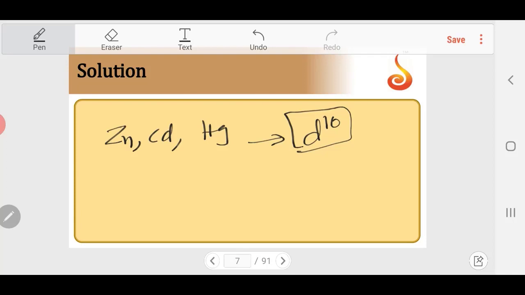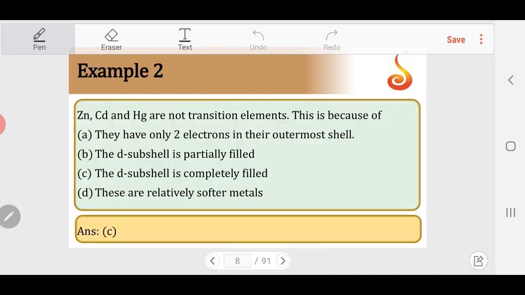Since d10 is there, no electron can be lost. Zinc, cadmium, mercury show only one oxidation state. So the properties of transition metals are not shown mainly because of the d10 configuration. As a result, the reason for not including them in transition metals is the presence of a completely filled d subshell.